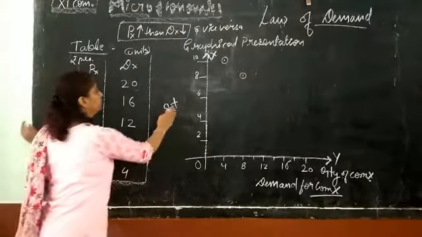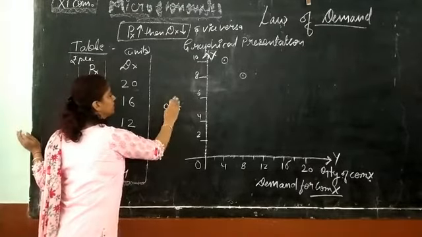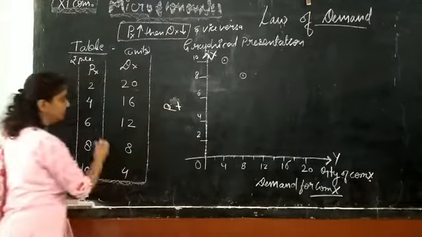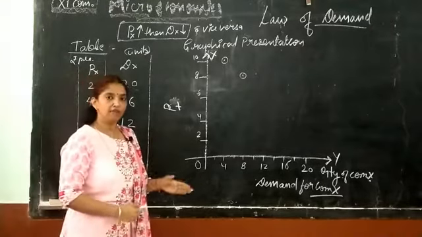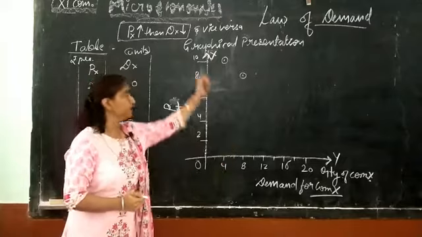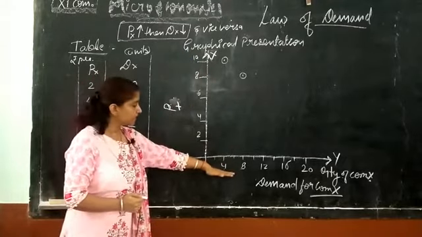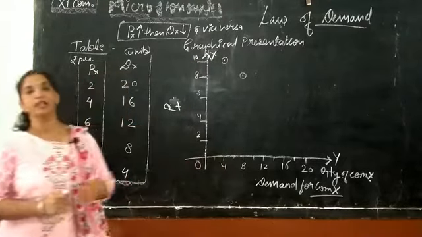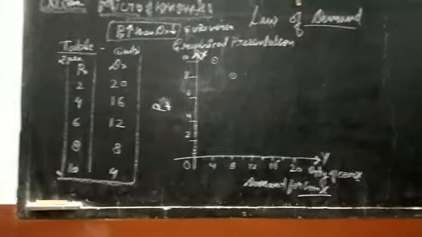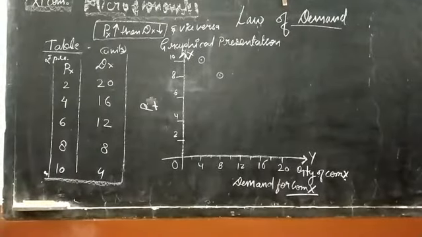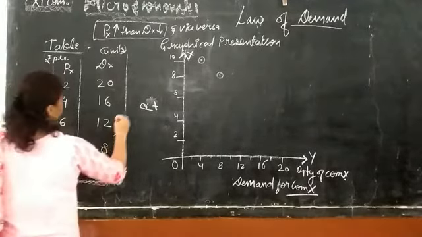Now, the graphical presentation of these data. First of all, we have to mention the x-axis and y-axis. On the x-axis, we take the quantity of commodity X, and on the y-axis there is Px, that is price.